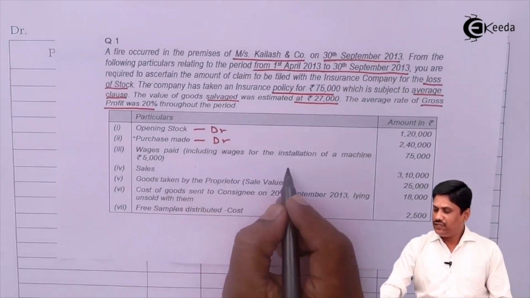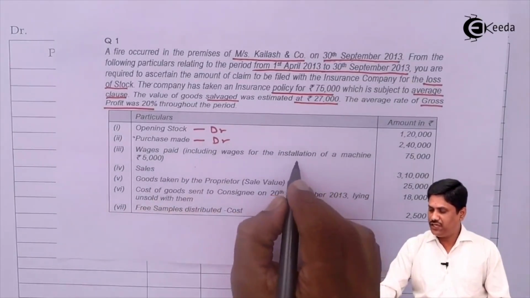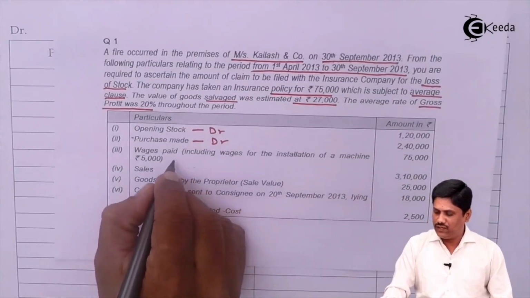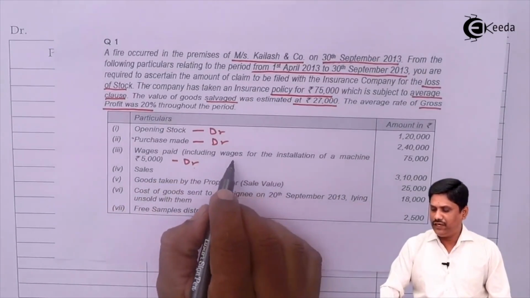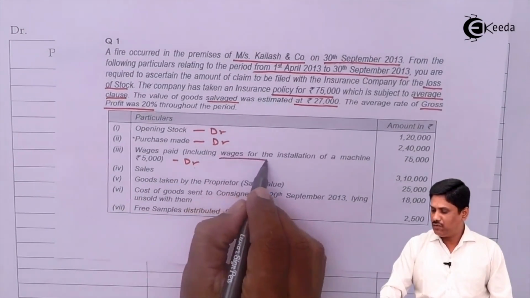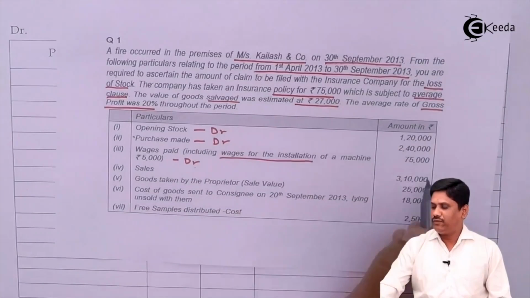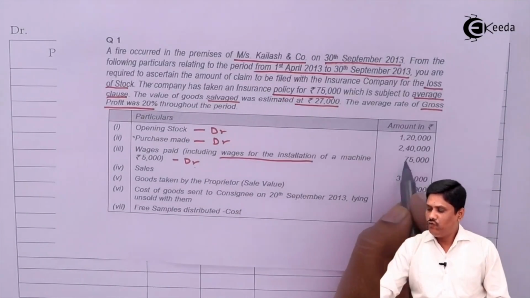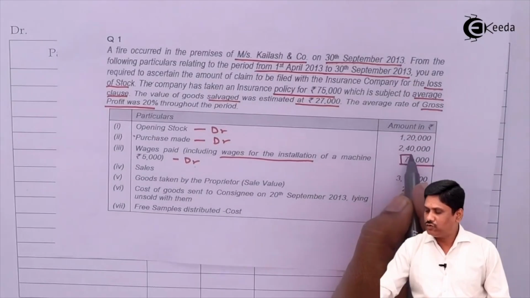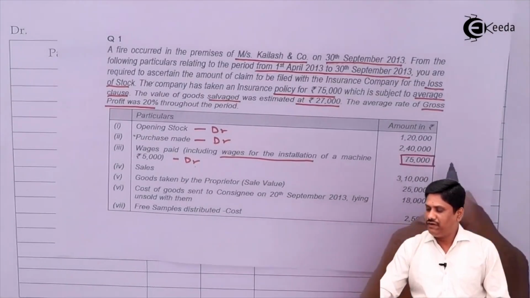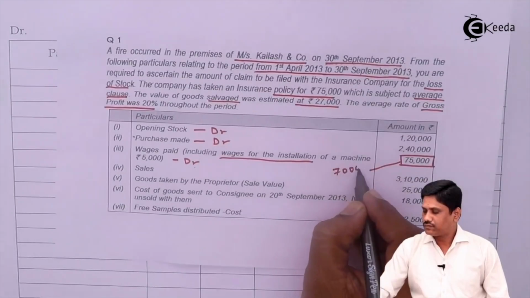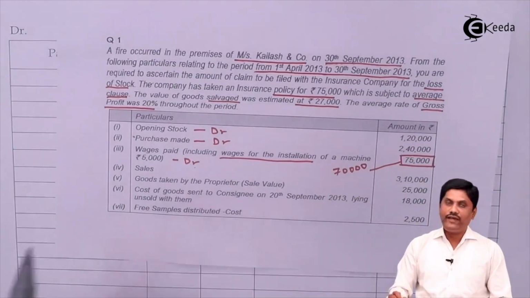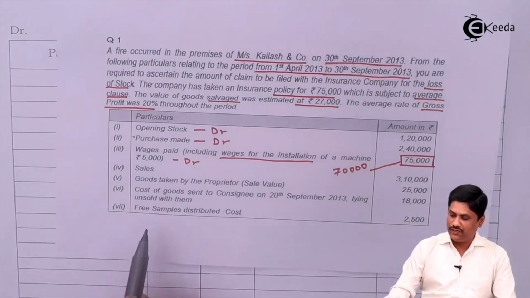Wages paid, including the wages for installation of machinery, amount is 75,000. Once again, it is also debited in your memorandum trading account. But importantly, the wages for installation of machinery will be subtracted from this. So this 75,000 will become 70,000 for us, because 5,000 are for installation of machinery.